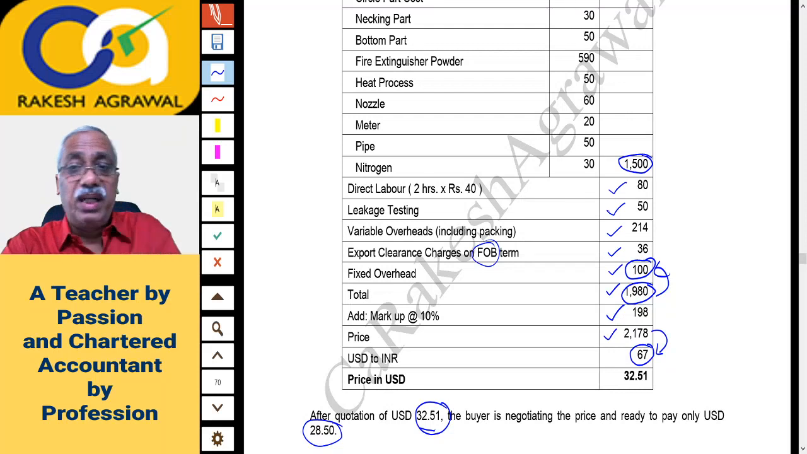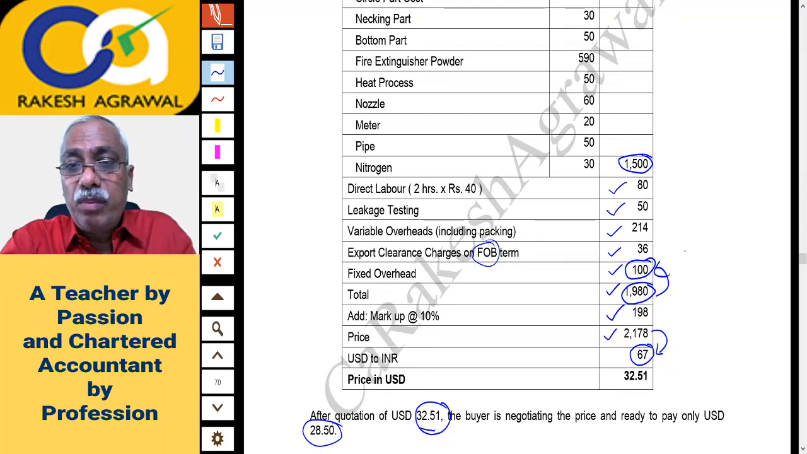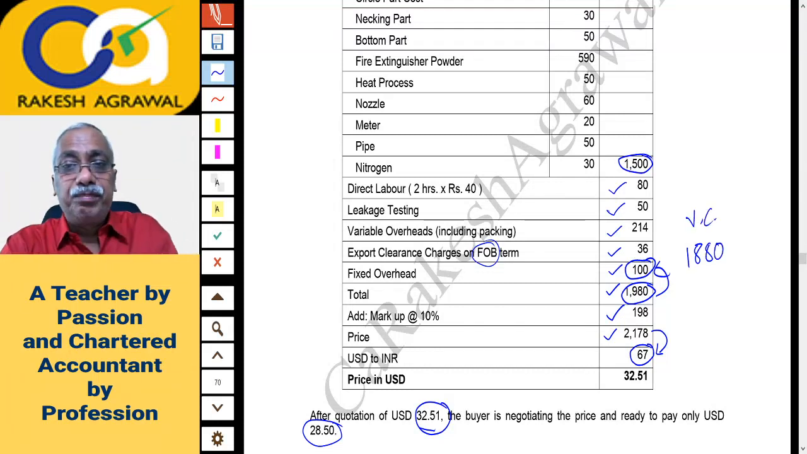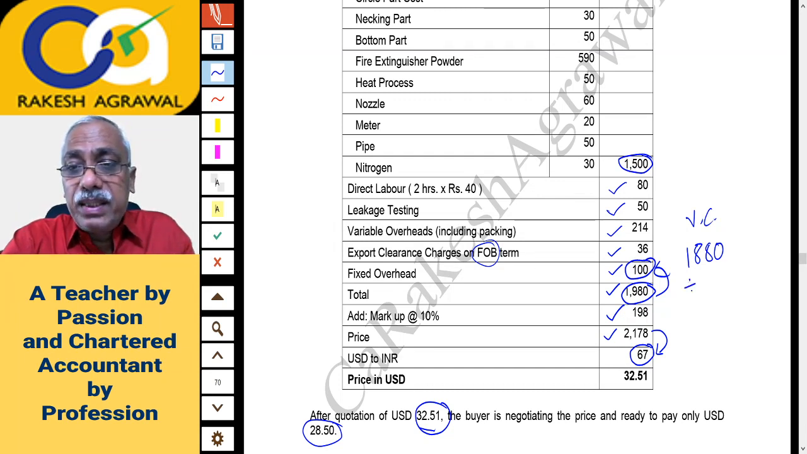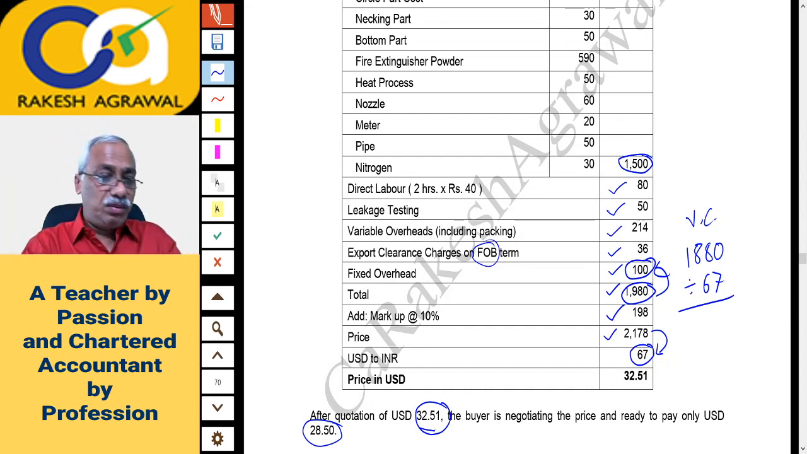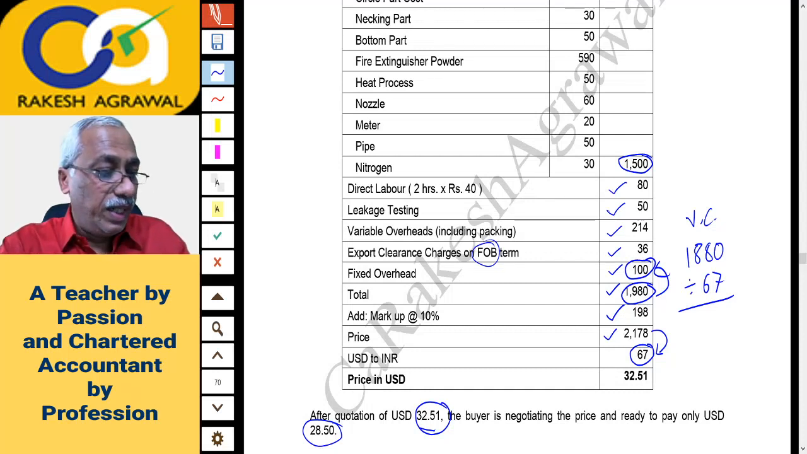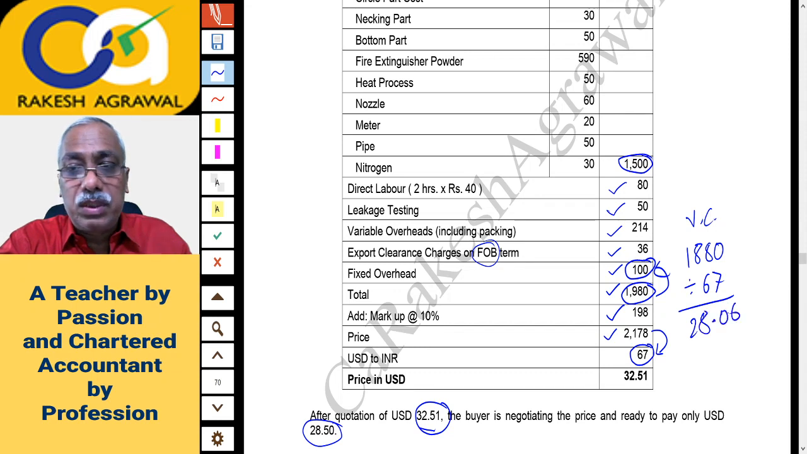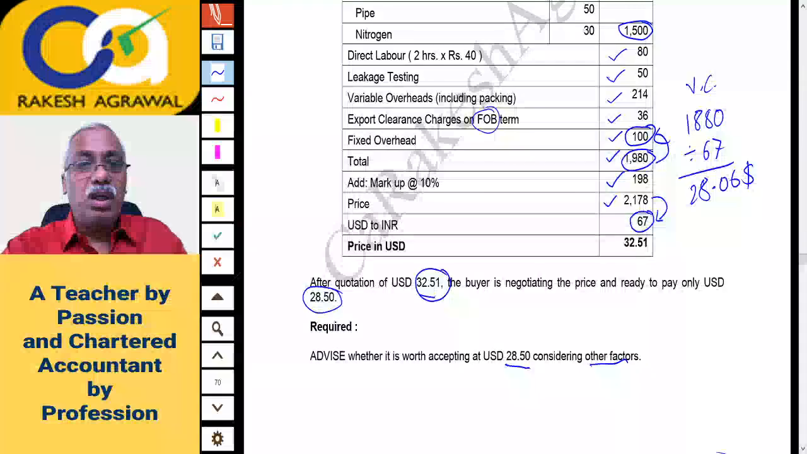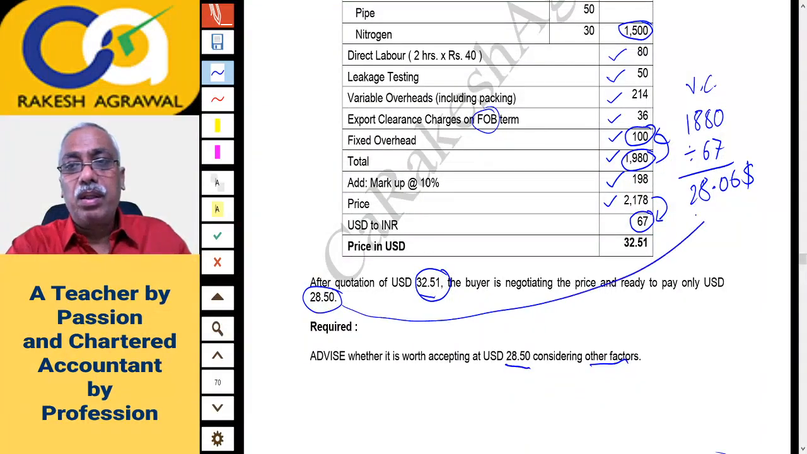Only fixed overheads 100 I will deduct from 1980. So 1980 minus 100 is 1880, our variable cost or incremental cost, or you can say relevant cost. If we divide it by 67 to convert it into dollar, 1880 divided by 67, you get 28.059. So let us say $28.06, and this is $28.50.